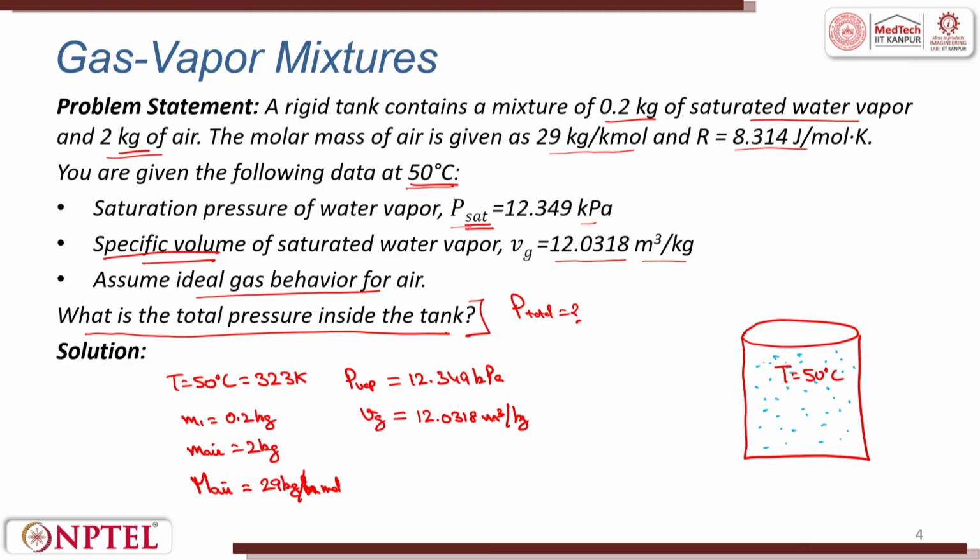Now, at T equal to 50 degrees centigrade, we have 0.2 kg of vapor and 2 kg of air. Now, the total pressure inside the tank. To find the total pressure, let us first calculate the volume of saturated vapor.